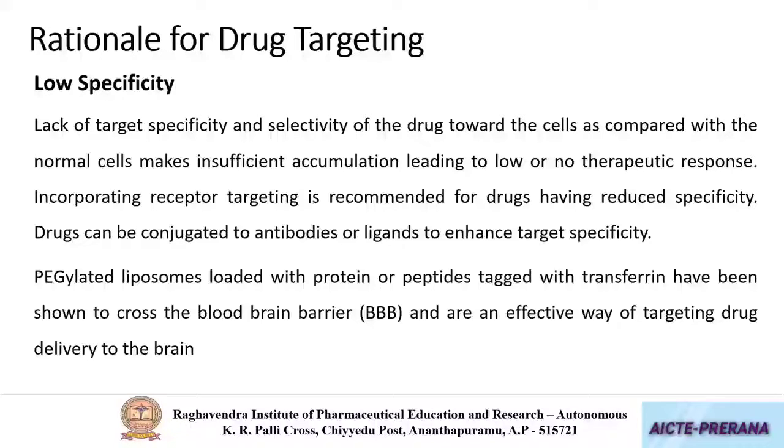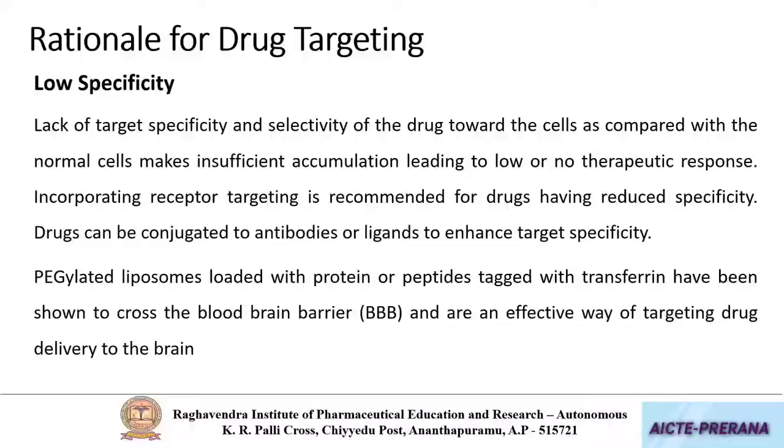And the blood-brain barrier will have transferrin receptors. That's why when a nanoparticle coated with transferrin is injected into the body, its chances to reach the brain will be high. This is with regard to the rationale for drug targeting.